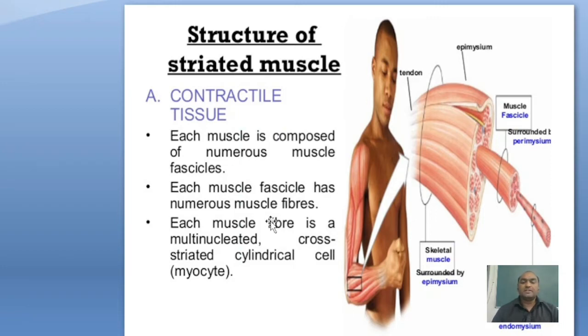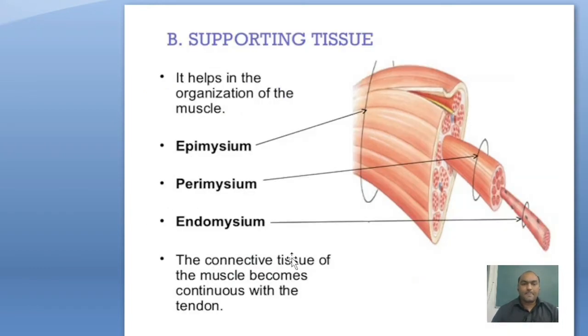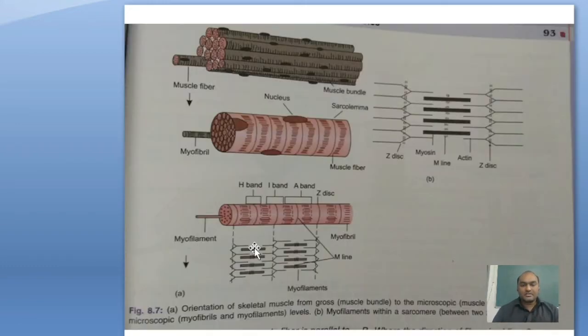Each muscle fiber is multinucleated, cross-striated and cylindrical in shape. The connective tissue covering the muscle outside is called the epimysium. Covering the fascicles it is the perimysium, and covering each muscle fiber it is called the endomysium. These are the supportive tissues of muscle fiber.